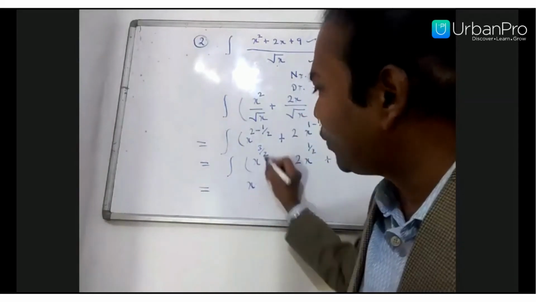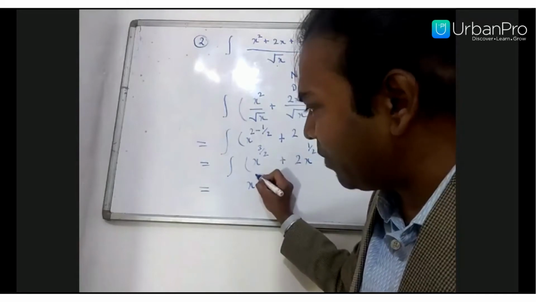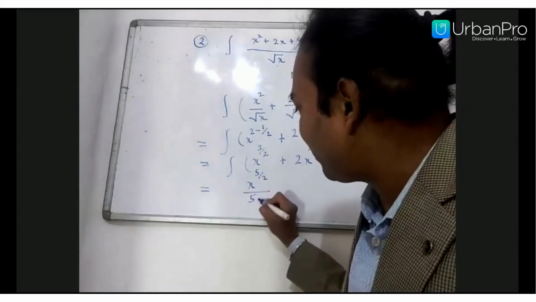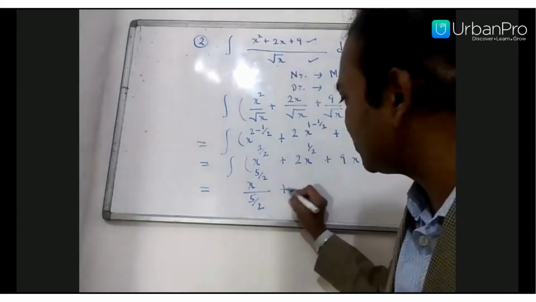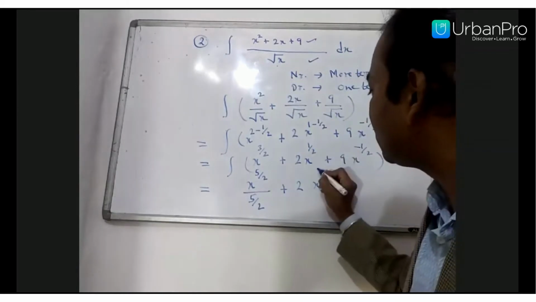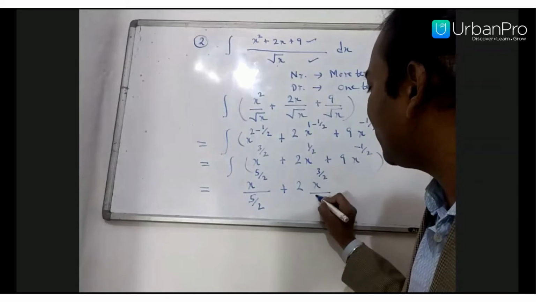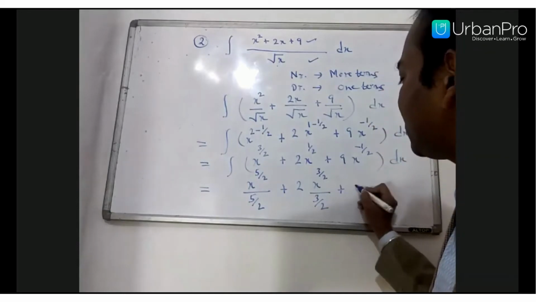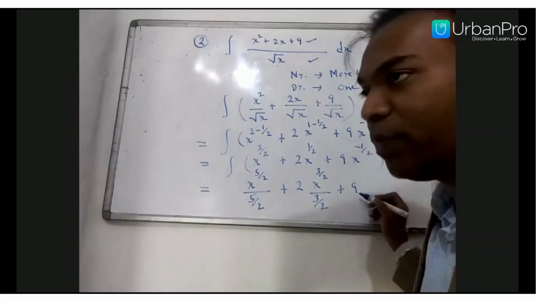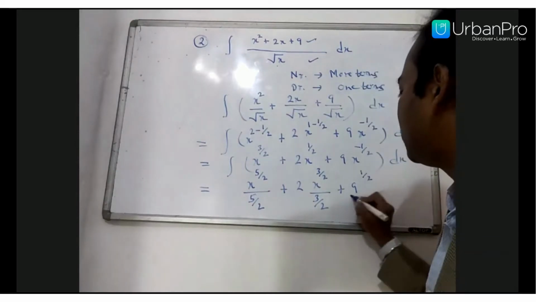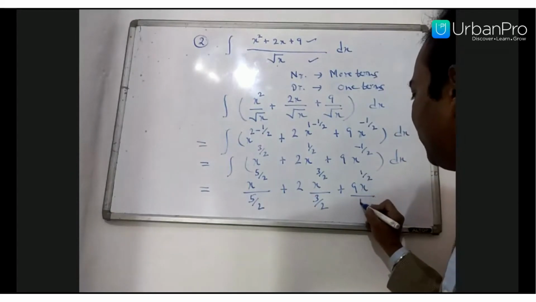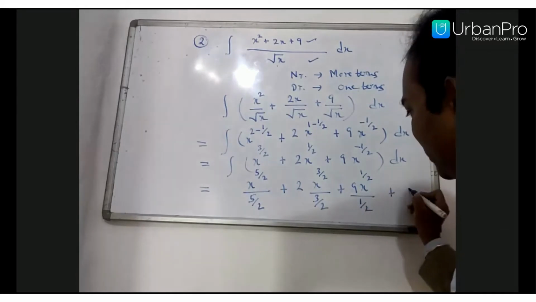So it becomes x raised to the power 3 by 2 plus 1. I am writing directly: 3 by 2 plus 1 becomes 5 by 2, divided by 5 by 2, plus 2 x raised to the power 1 by 2 plus 1, which is 3 by 2, by 3 by 2, plus 9 x raised to the power minus 1 by 2 plus 1. Minus 1 by 2 plus 1 is 1 by 2. So 9 x raised to the power 1 by 2 by 1 by 2, plus constant of integration c.